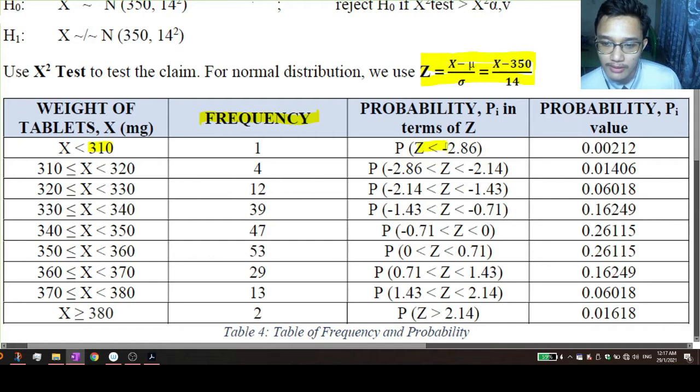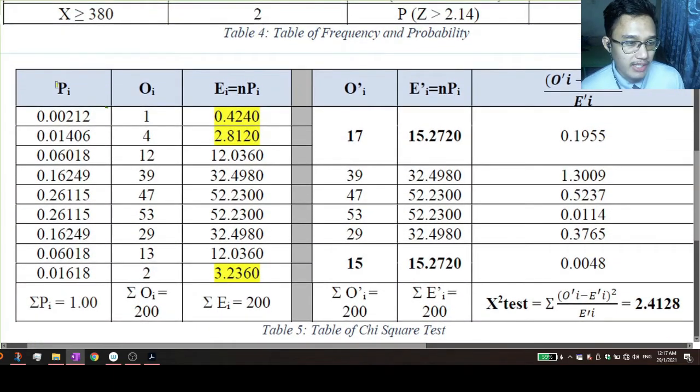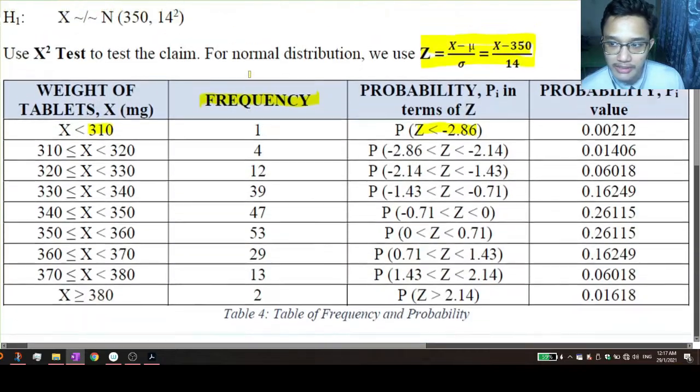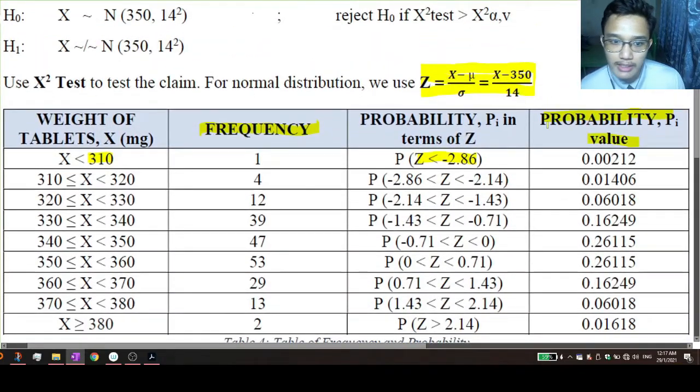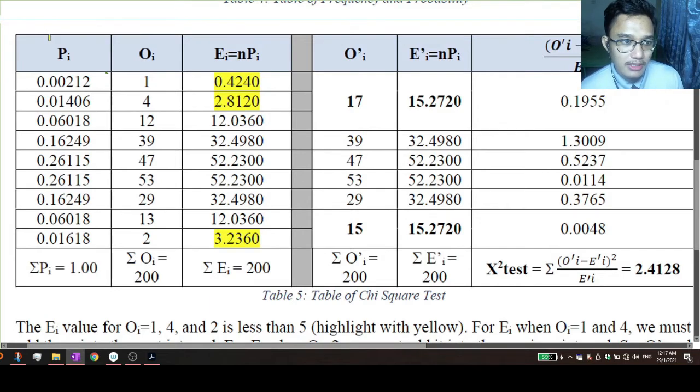From the Z value, we will get the probability value from the statistical table. Next, for the table of the chi-square test, Pi is the probability that we already calculated here, and Oi is the frequency. Ei is N times the probability, where N is the sample size of 200. So 200 times the probability will get this value.